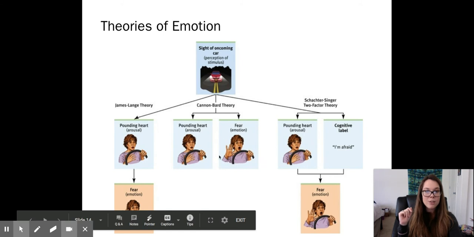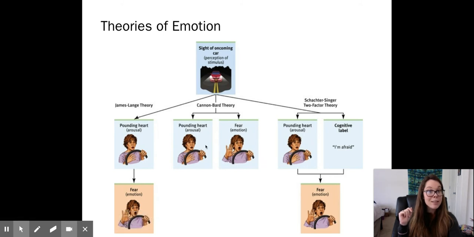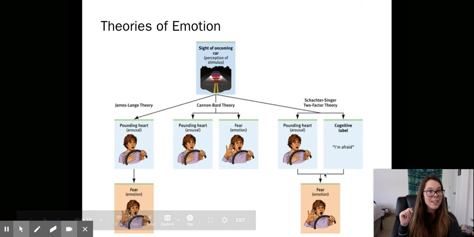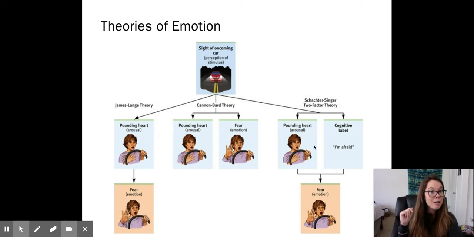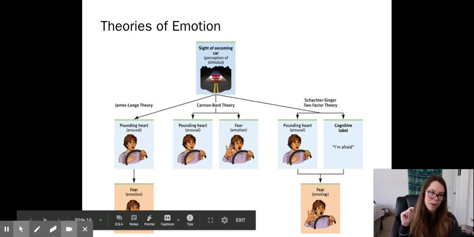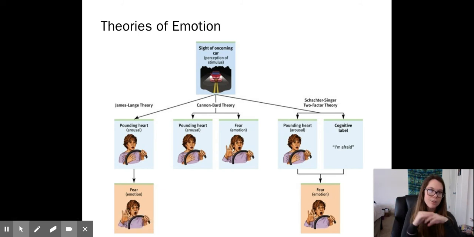Cannon-Bard believes these happen simultaneously, at the same time. And in the Schachter-Singer theory, you have arousal plus a cognitive label, and then you feel fear. Okay, so here I would highly recommend just pausing the video and copying this down in your notes. It's a really great visual of how they compare to each other.